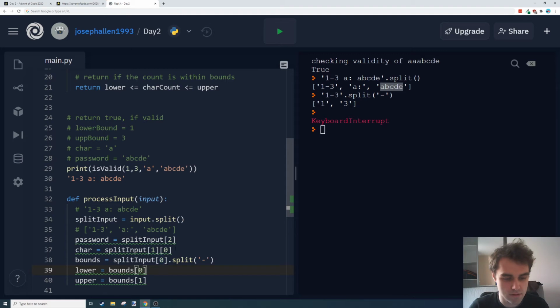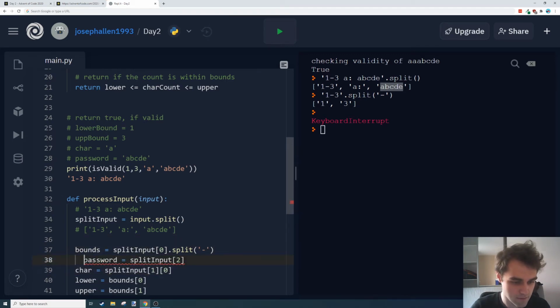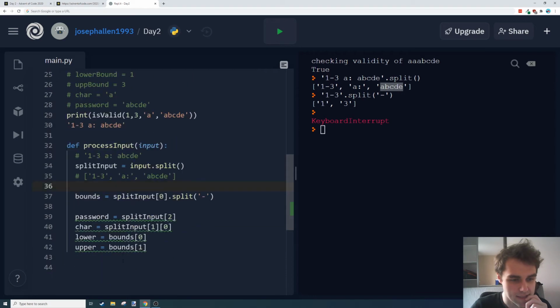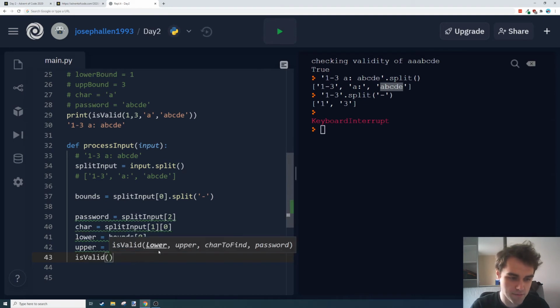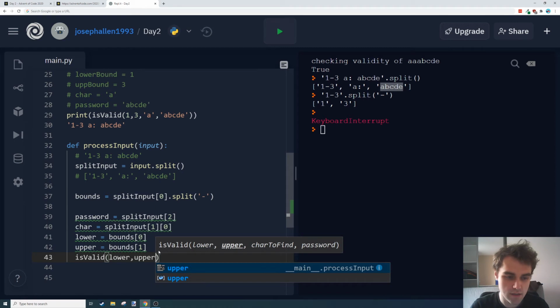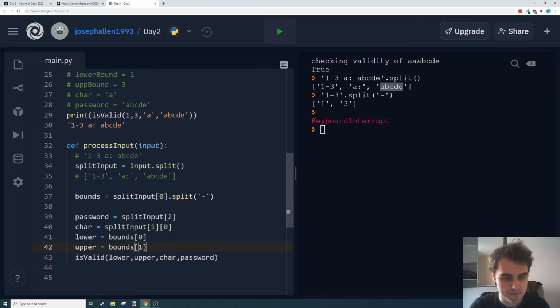Okay, I'm just going to reorganize these because there's a bit of logic left there, and I think we can sort of tidy this up. Is there anything else I can do to make this a bit nicer? So I'm going to have all these inputs. From here, I'm going to call isValid straight away, and I can just pass those: lower, upper, char, password. Cool.